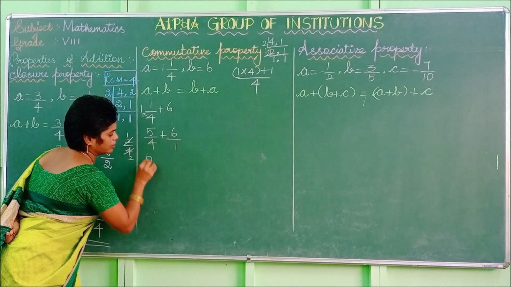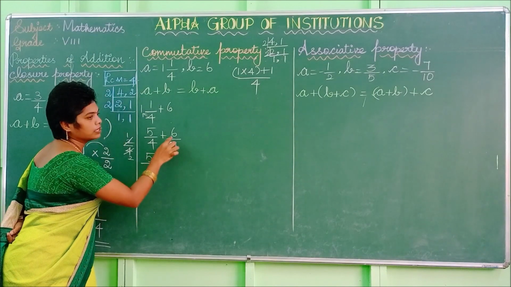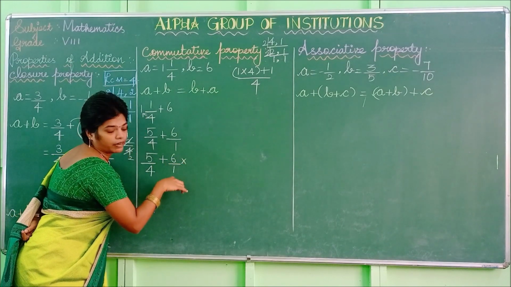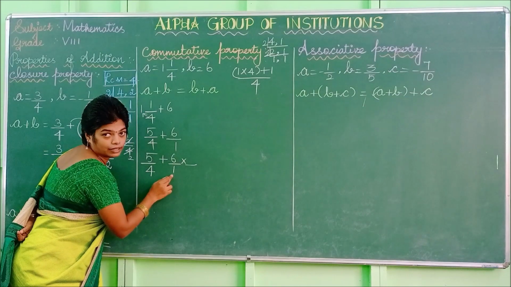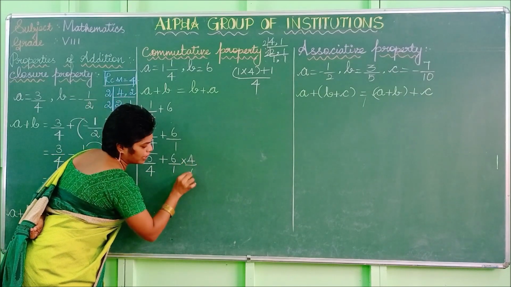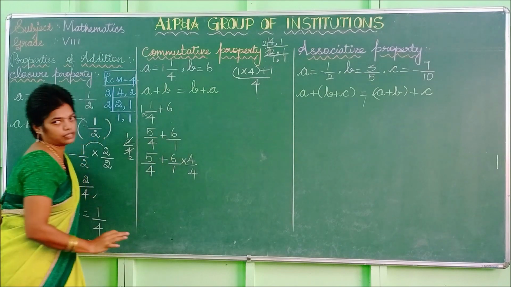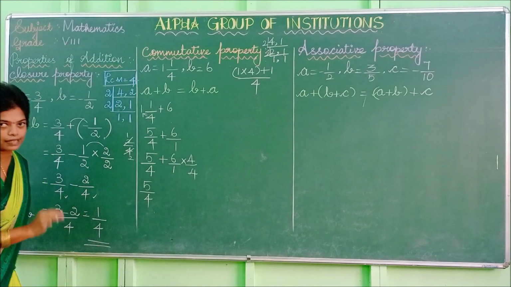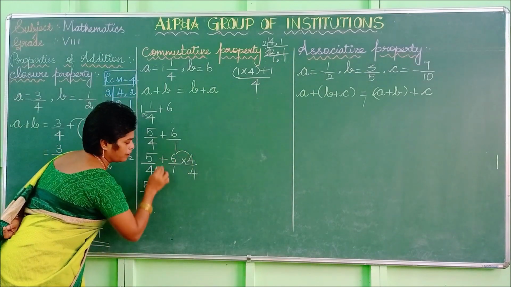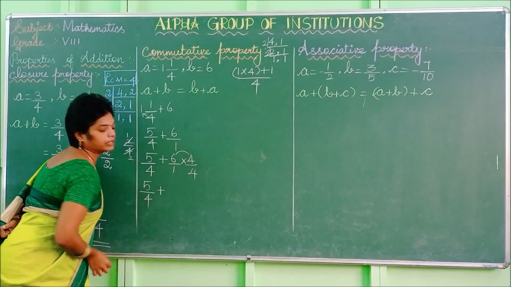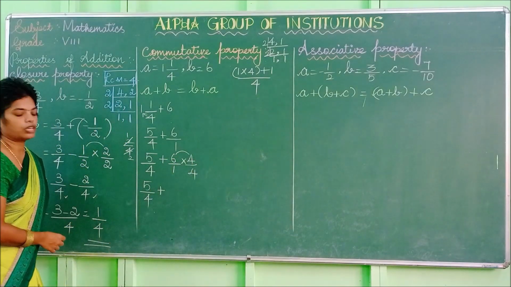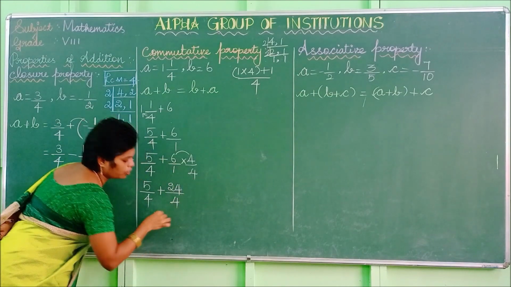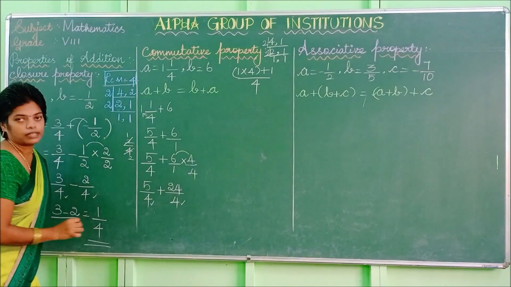So the first value doesn't change. You can write it as it is. The second value, how do we multiply as well as divide by that 4? Then only you get the denominator as 4. So you multiply as well as divide, then only this fraction doesn't change. So listen carefully. You can write this 5 by 4 as it is. Then multiply this number. The sign is plus. If you multiply these two terms, what will be your answer? 6 4s are 24, so 24. 1 into 4 is 4. Now check, both the denominators are same.